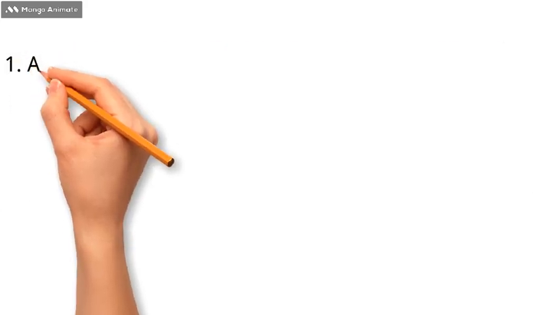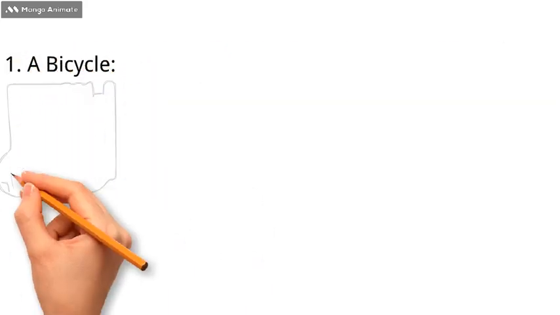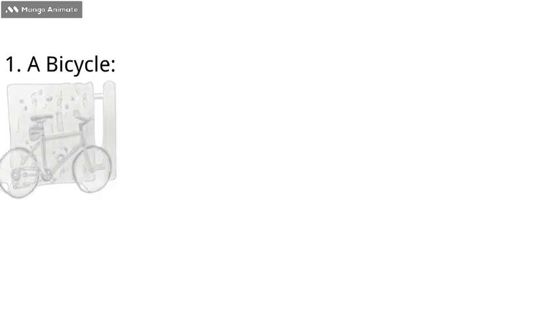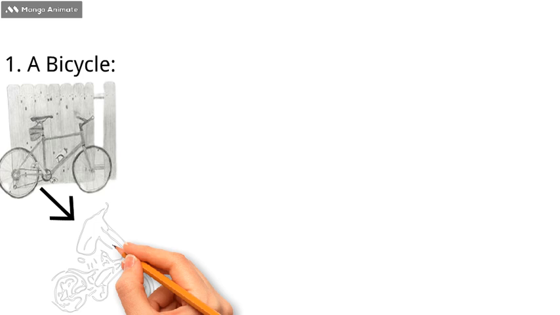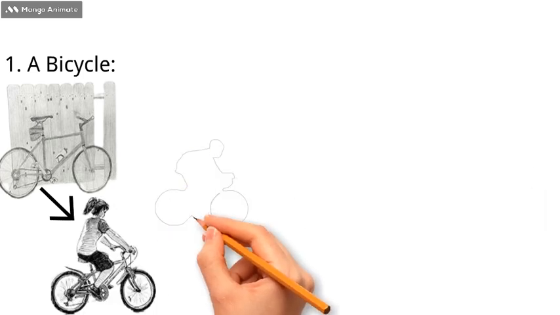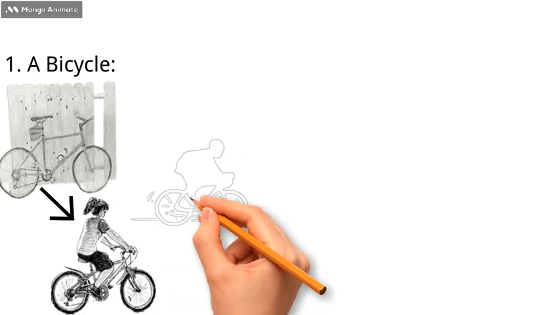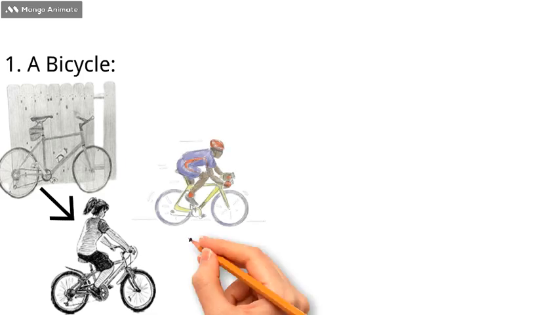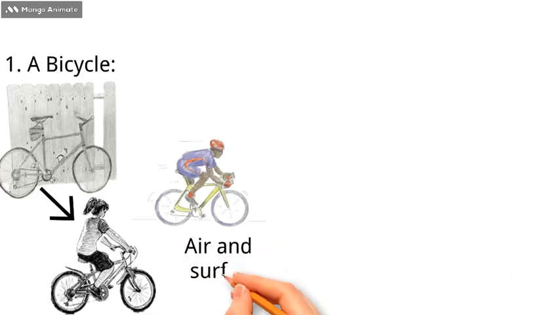Let's look at a few examples. 1. A bicycle. A bicycle leaning against a wall won't move on its own. It needs someone to push it or ride it to start moving. Once you're riding the bicycle and you stop pedaling, the bike will keep going for a while before it slows down and stops due to friction from the ground and the air pushing against it.